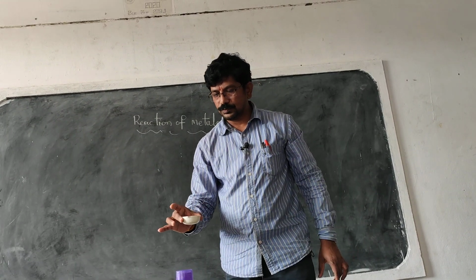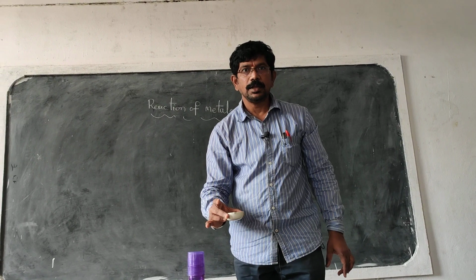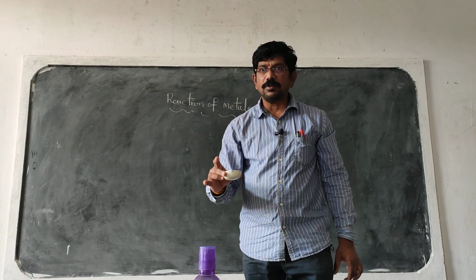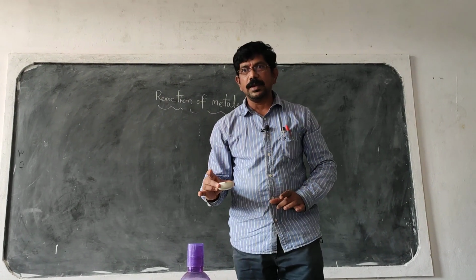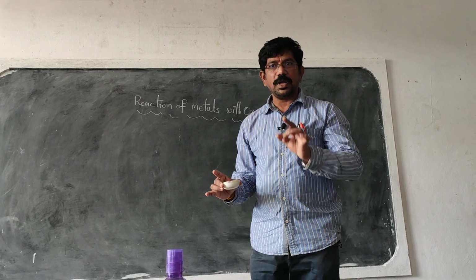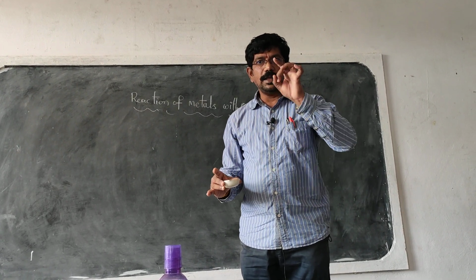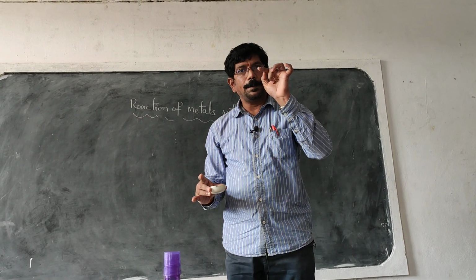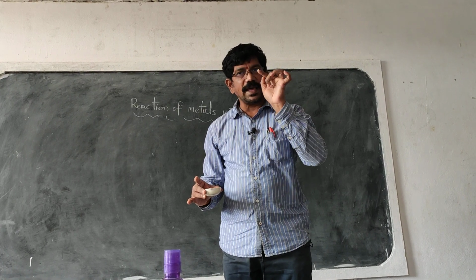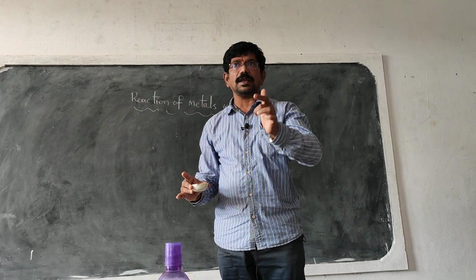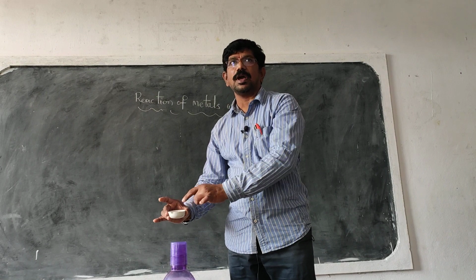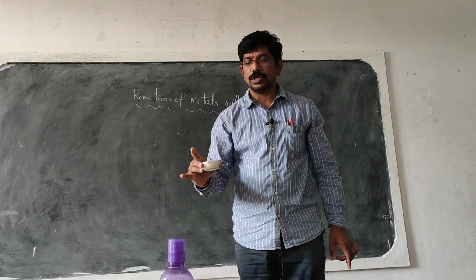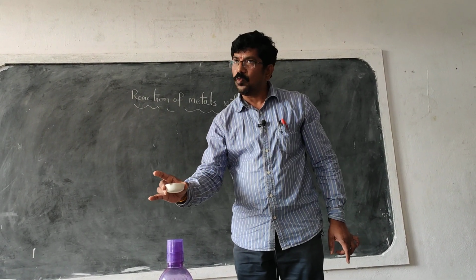What I am doing? I have taken a small piece of magnesium ribbon and I burnt it in the presence of oxygen, with a bright light, the dazzling white light, and white ash is formed. I dissolve the white ash in water.